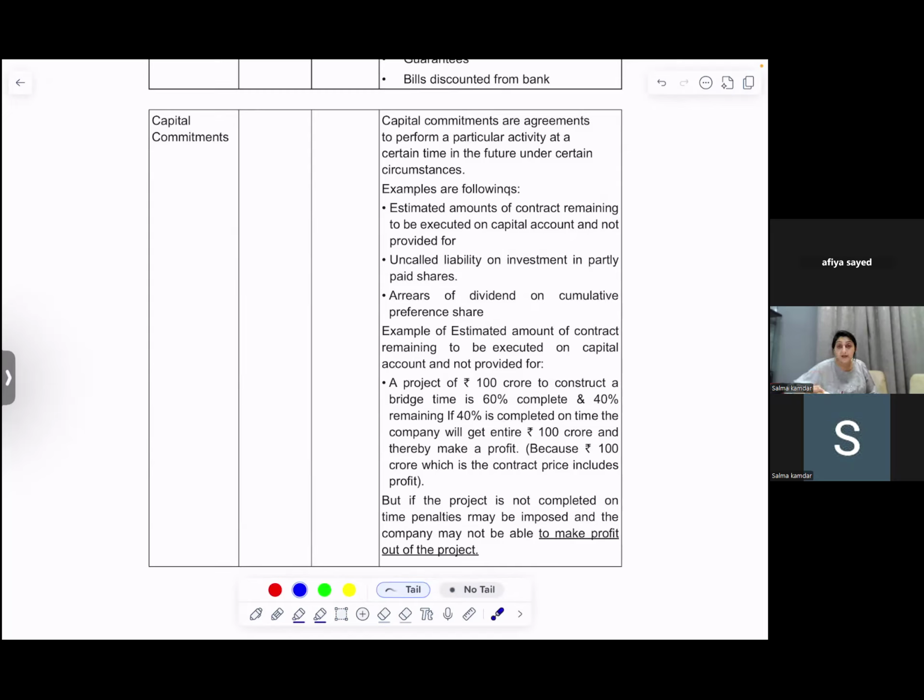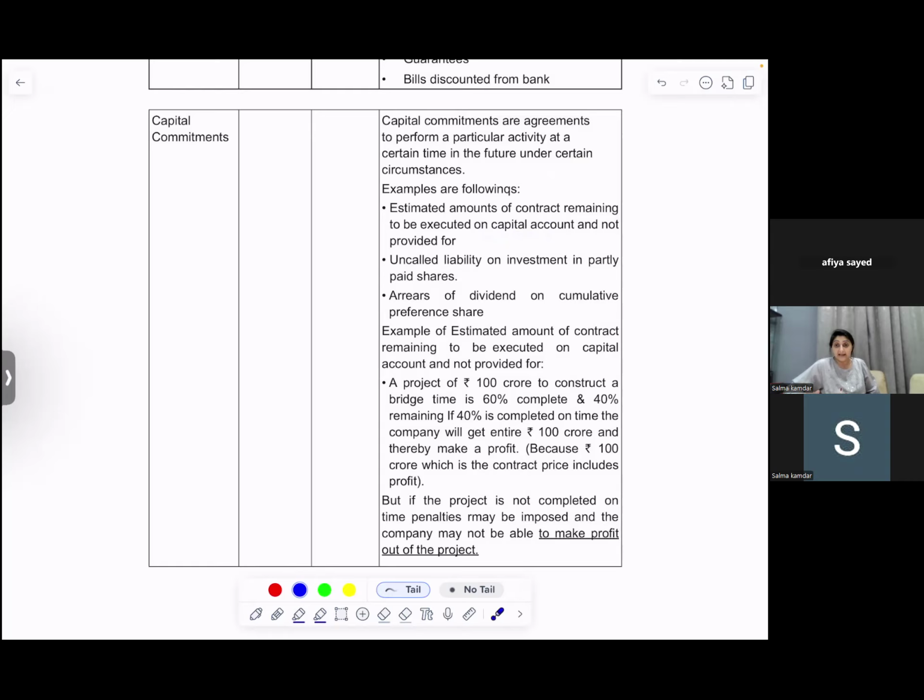But it is not executed, so even this should be shown as a note to accounts. So they are agreements or future commitments of the company which the company has already agreed but not executed. First example, amount of contract remaining to be executed on capital account.